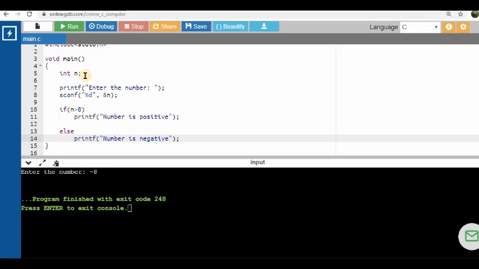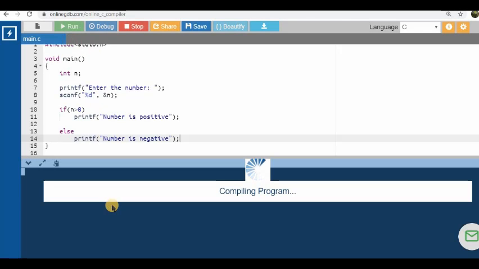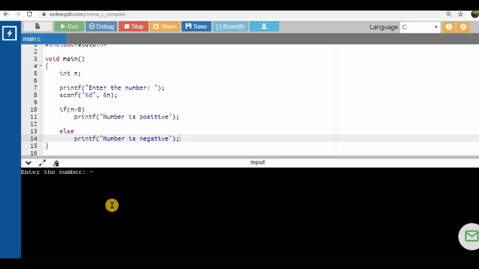Now if I execute this program, I give a positive number and it gives me the right output, number is positive. I'll give a negative number, the number is negative. In this way, both the conditions are handled correctly. It's not always compulsory to make use of an else for an if statement, and if need not always have an else statement. Only if it is necessary, you should have an else statement for an if condition.